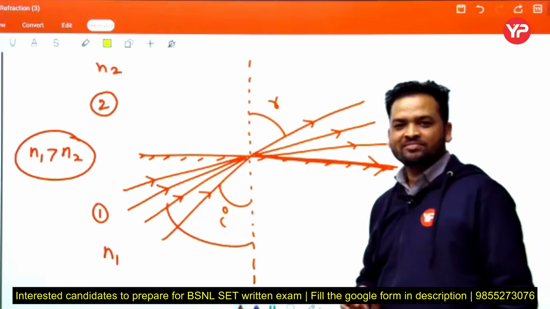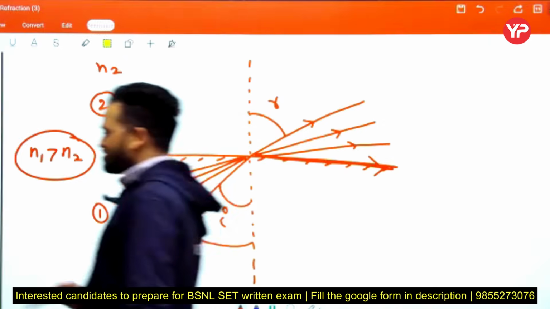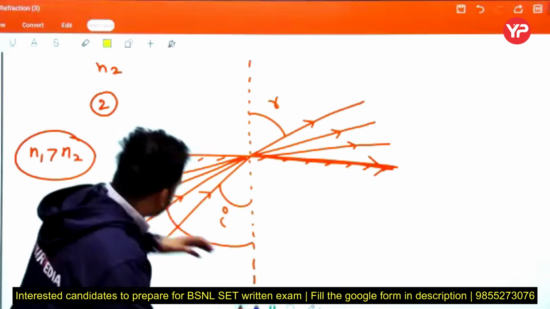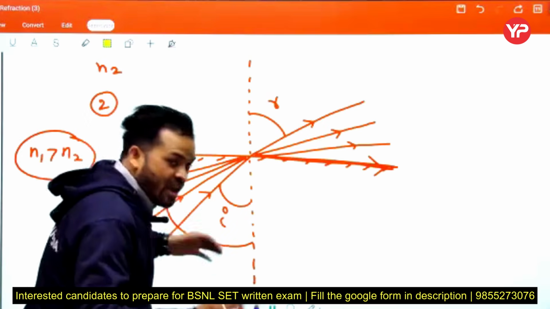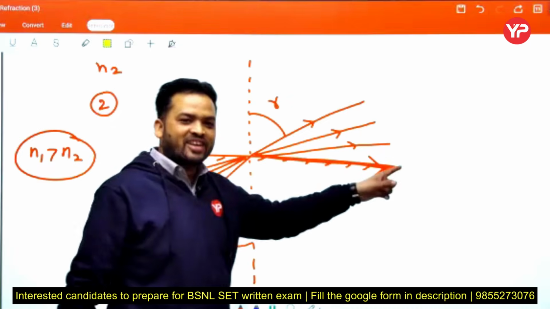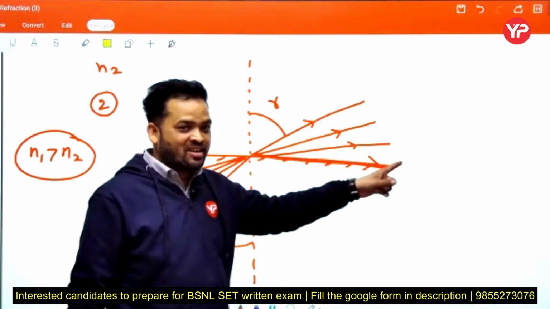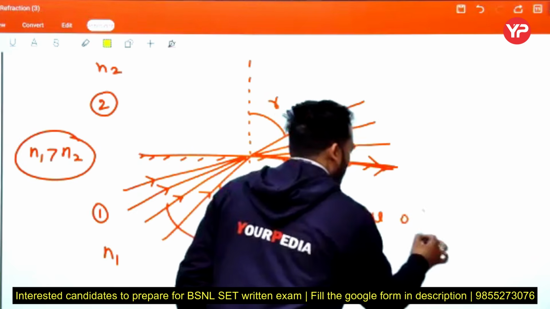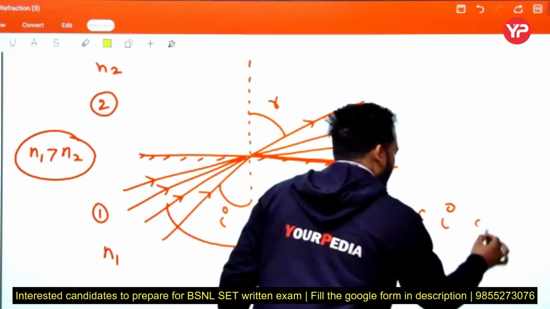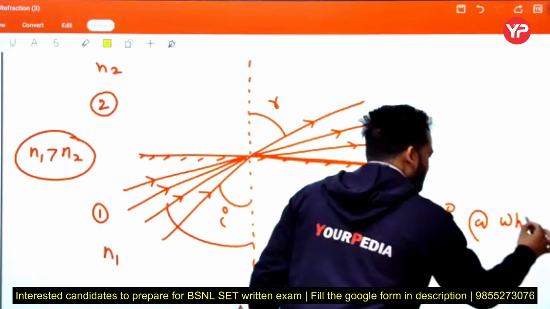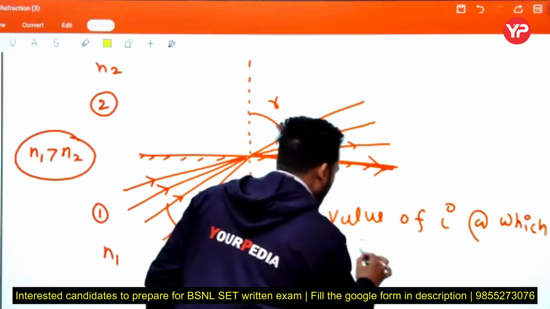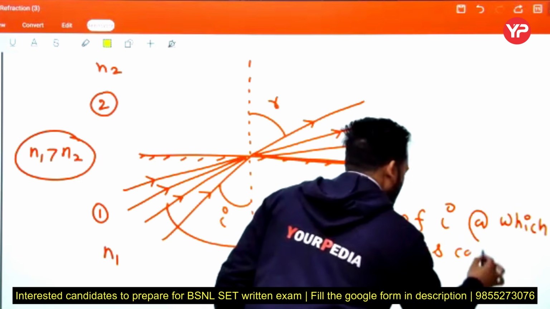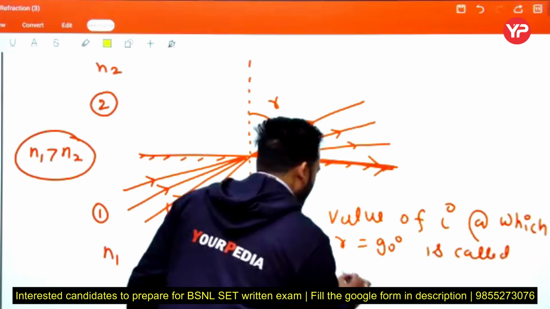Tell me beta, when we increase the value of i, at a particular angle of i, the angle r is 90 degrees, okay? The value of i at which r equals 90 degrees is called the critical angle.